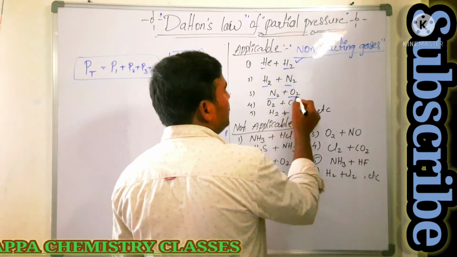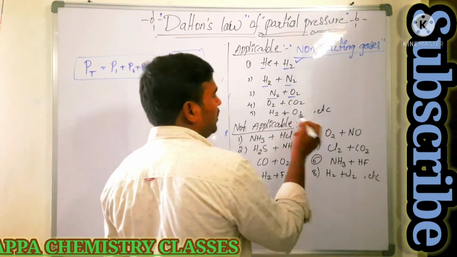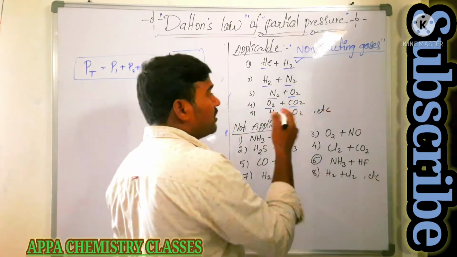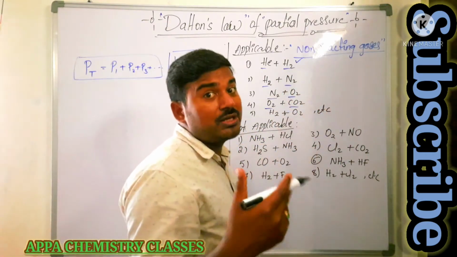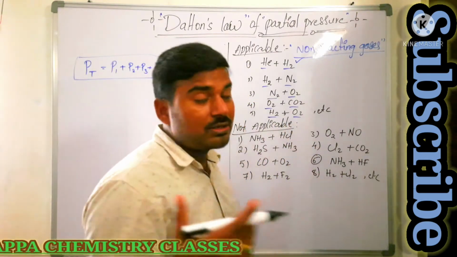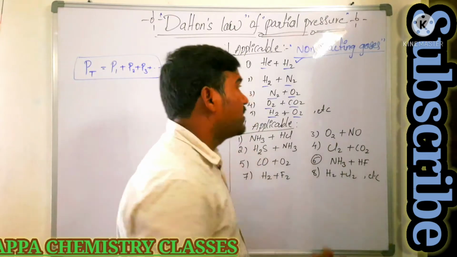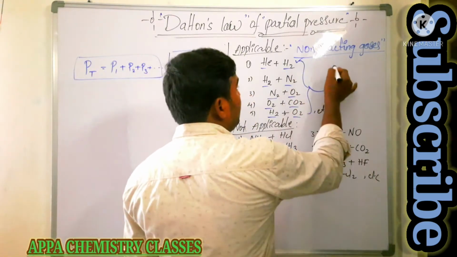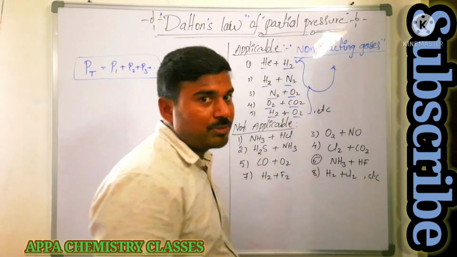Nitrogen and oxygen at normal conditions won't react. Oxygen and carbon dioxide, as in nature, is a non-reacting mixture. Hydrogen and oxygen also won't react spontaneously. These are all examples of non-reacting gases, and for these Dalton's law is applicable.